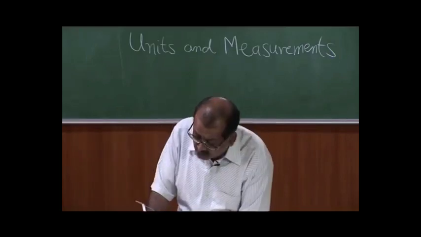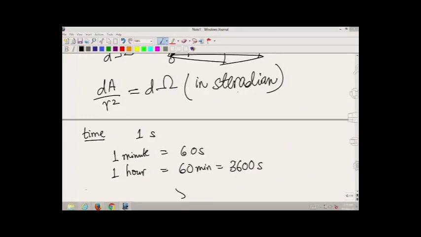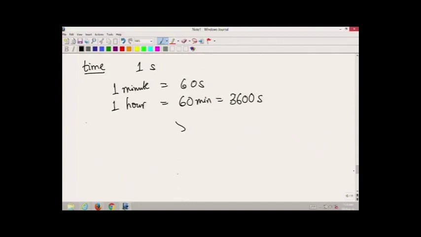For example, when we talk of time, 1 second is the SI unit which we have talked of, but sometimes we could measure time in terms of minutes, where 1 minute is equal to 60 seconds, or we could talk in terms of hours. So, 1 hour is equal to 60 minutes, and this is equal to 3600 seconds. So, depending on how big our duration is, we could use things like this.